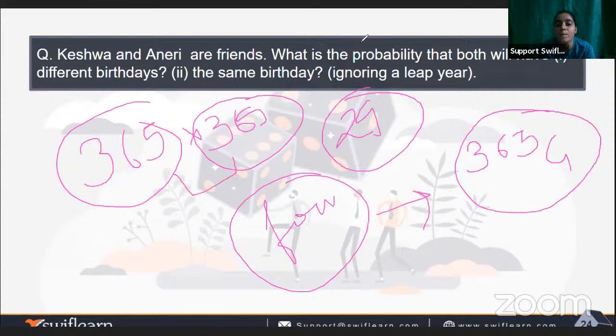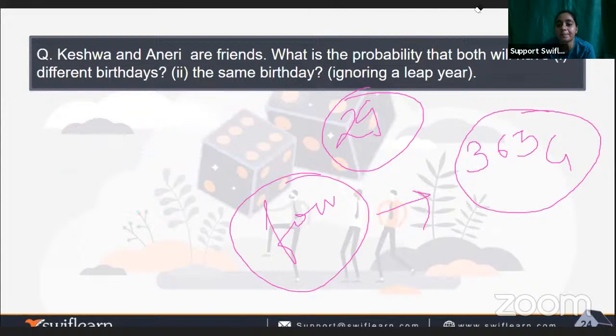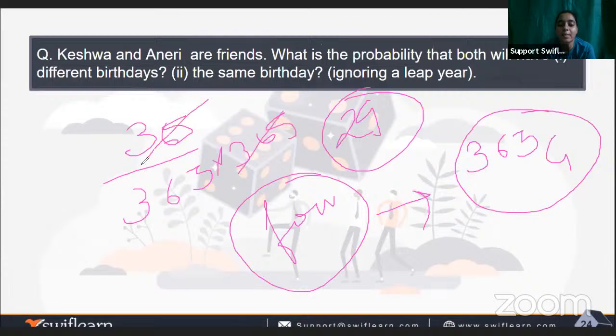So when we do the maths, we will get 365 C1, which means 365 as it is, upon 365 into 365. And when we do the maths, if we cancel by this, it will be 1 upon 365. We can also do it another way.